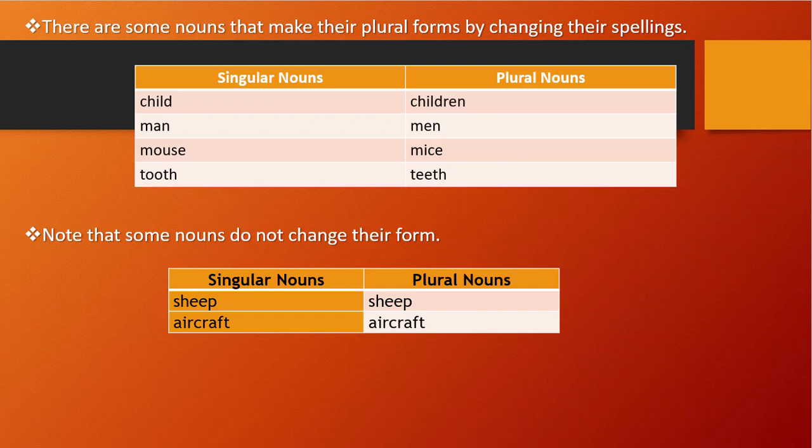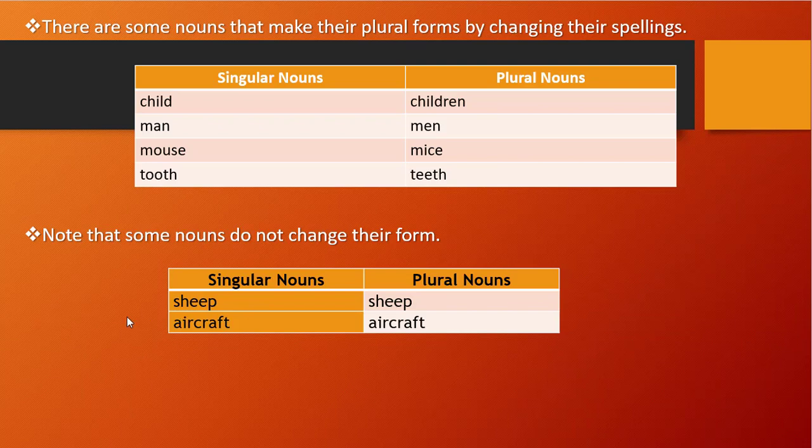Some nouns are the same in plural and in singular. Both are the same, they are not different. So you see the example, sheep.